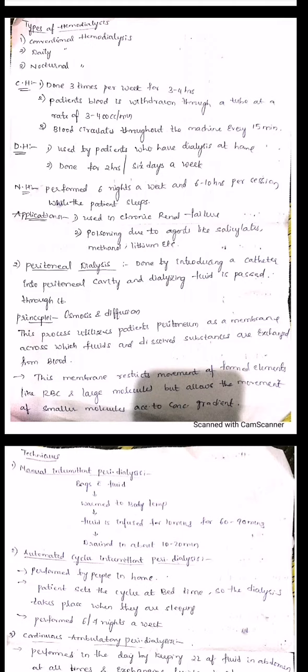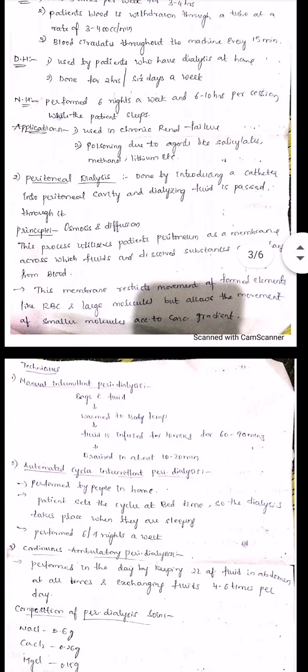Okay. Next, what are the applications? Where you can use this hemodialysis: it is used in chronic renal failure, that is, for patients suffering with chronic renal failure, most of the time for a number of years if they are suffering with renal problems. You can use this hemodialysis for those patients. And if you are having any poisoning due to agents like salicylate, methanol, lithium, etc., you can adopt this model for purification of your blood. Okay, so this is about your hemodialysis.